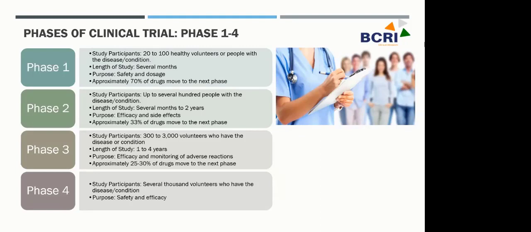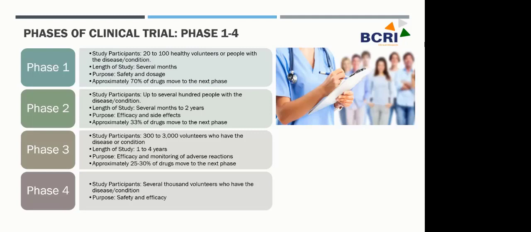Then the next phase is phase 2. When we get enough data, enough rationale from phase 1, now we want to administer it to the human participants who are actually suffering from the disease condition on which the investigation is being done. Okay. So they will have these study participants, and the number would be quite more than what we had in phase 1. These would be up to several hundred people who are suffering from that particular disease condition. Okay, and the length of the study would be several months to up to 2 years.